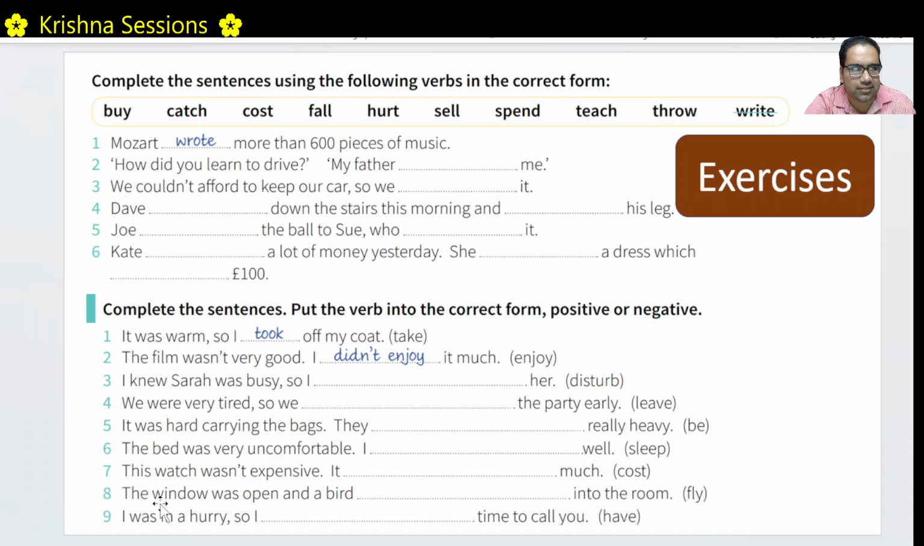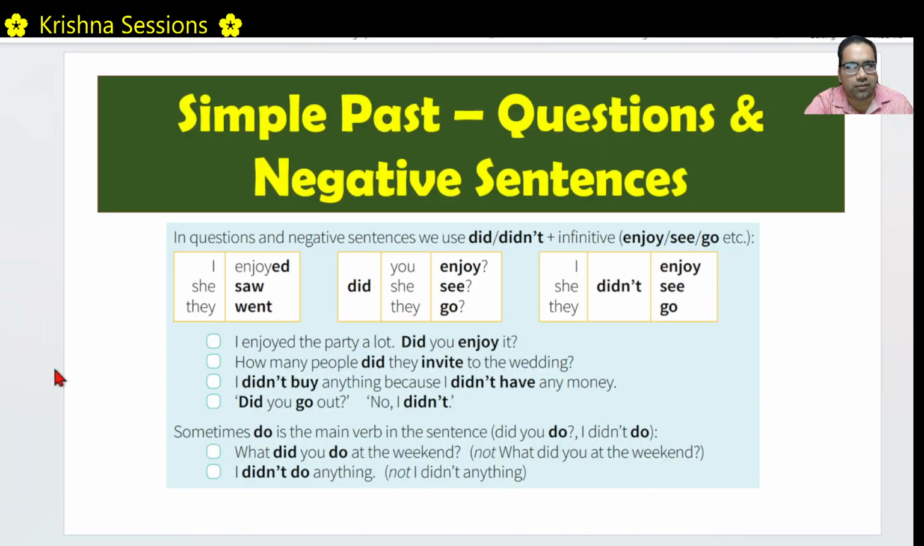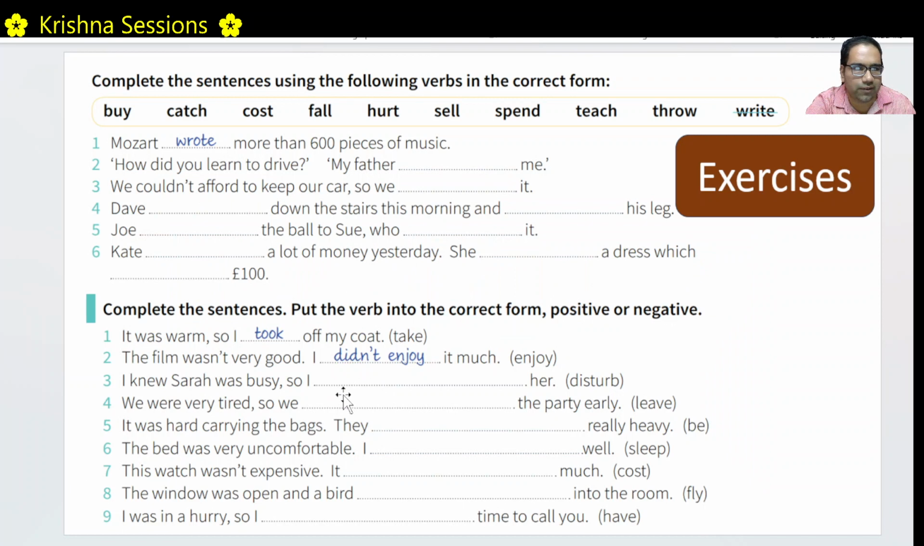Okay, in these sentences, we have to put either positive or negative depending on the requirement. The film was not very good. I did not enjoy. Please note, it should not be I did not enjoyed. It should be I did not enjoy. Did not plus infinitive form. I did not enjoy. I did not see. I did not go. Did not plus infinitive form.